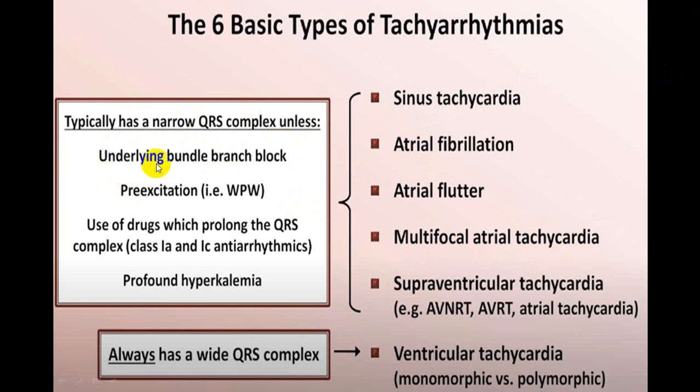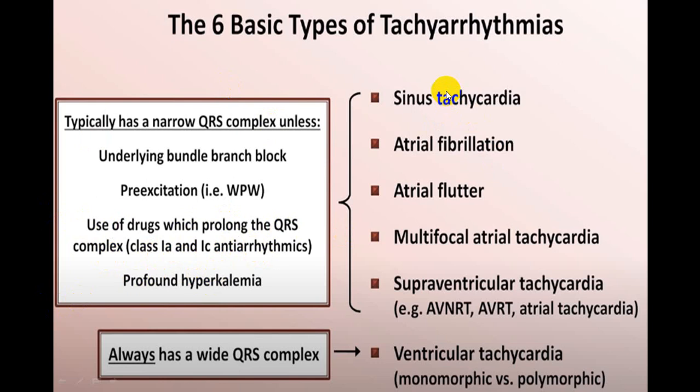Very frequently there is an underlying bundle branch block or pre-excitation like WPW syndrome, or there is use of some drugs which prolong the QRS complex like class 1A or class 1C antiarrhythmic drugs, or the person develops profound hyperkalemia.